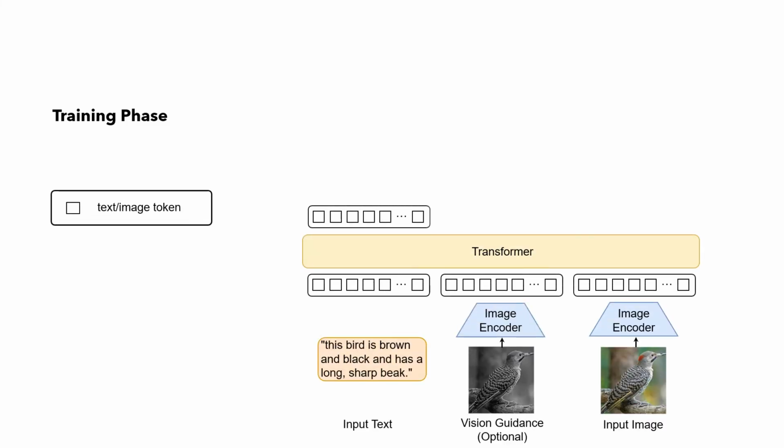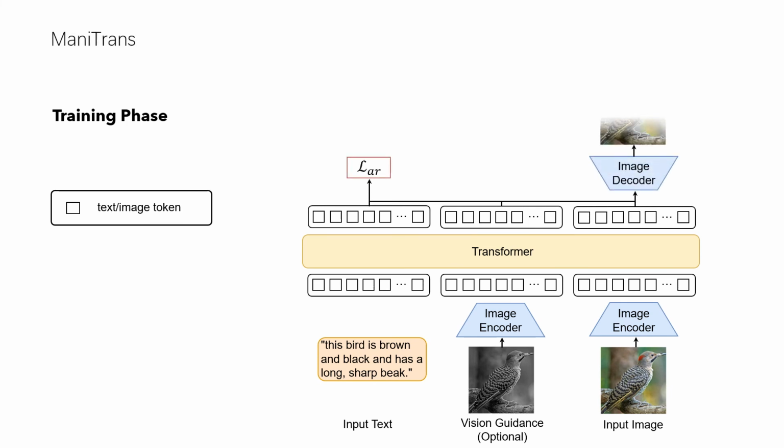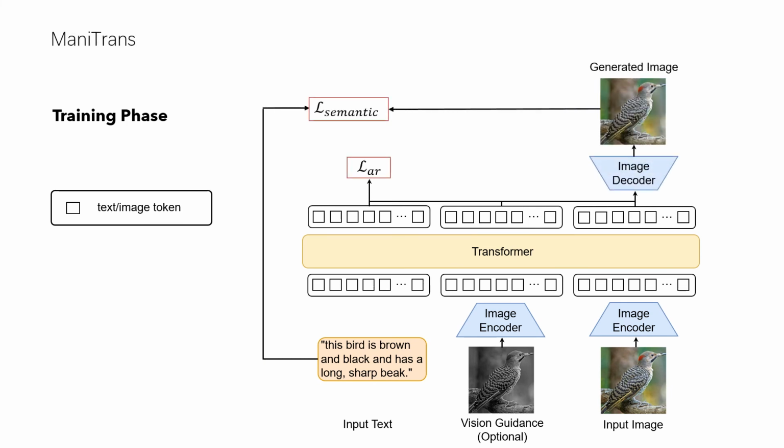During the training phase, a transformer takes as input the text and image token sequence and predicts the tokens autoregressively. The semantic loss of ManiTrans is computed between the generated image and text by CLIP, a contrastive language image pre-training model. This semantic loss further boosts the semantic alignment between text and image, and is complementary to the token-wise classification loss as a pixel-level supervision signal.